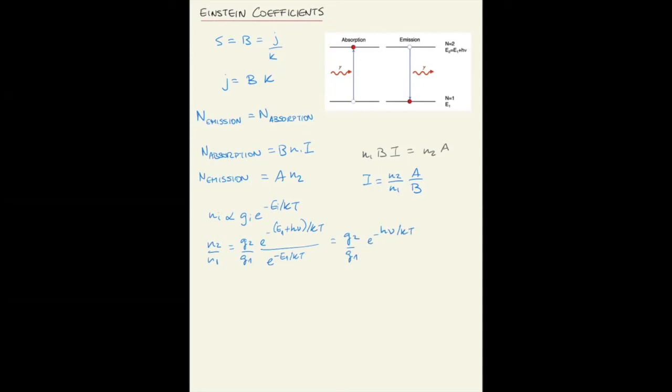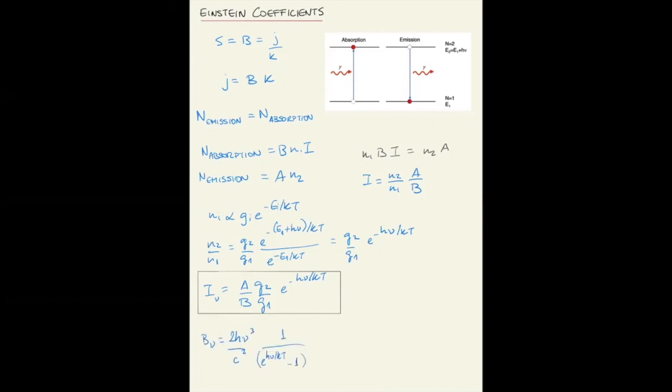So we substitute this expression for n1 over n2 into the expression for the intensity, and you find, so this is a function of the frequency. Now compare this radiation field with the Planckian. If you are in a situation of thermodynamical equilibrium, the intensity must equal the Planckian. But what is the Planckian?